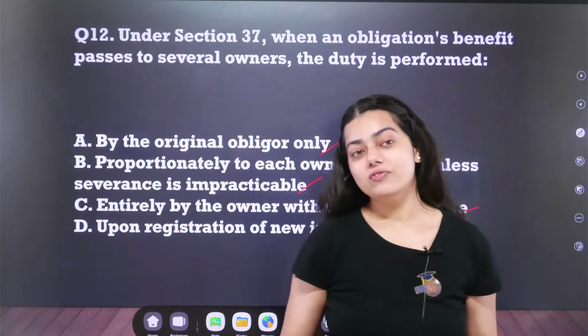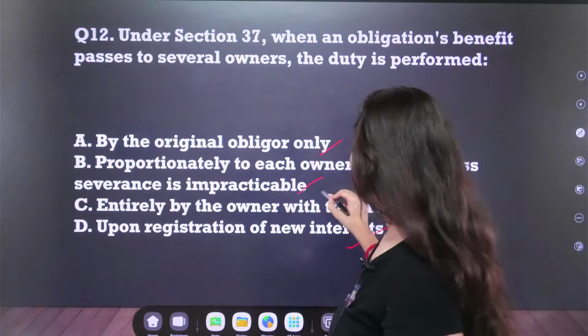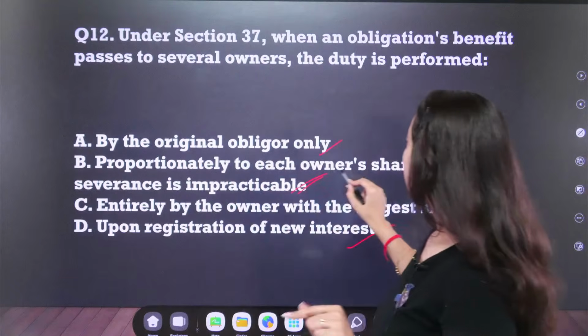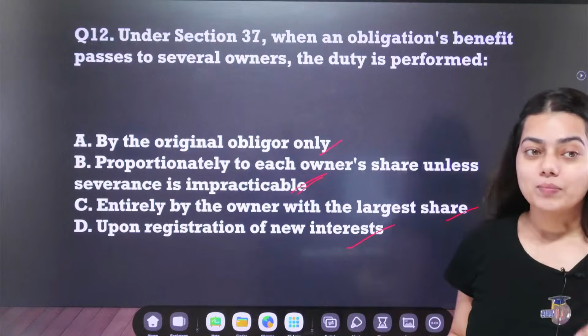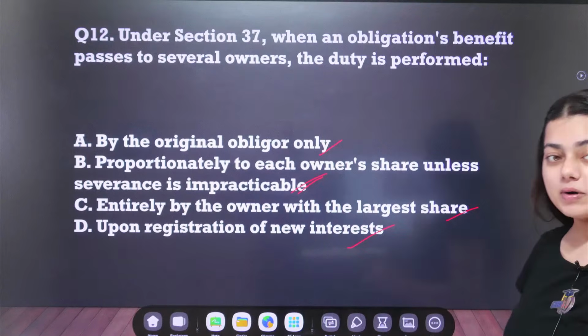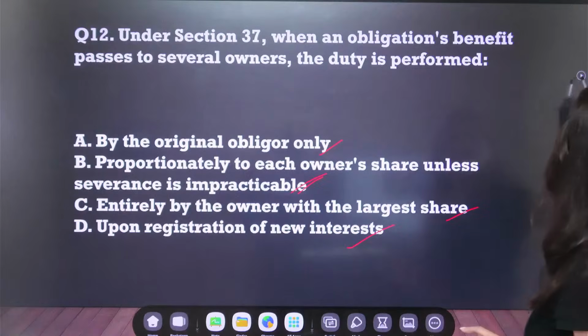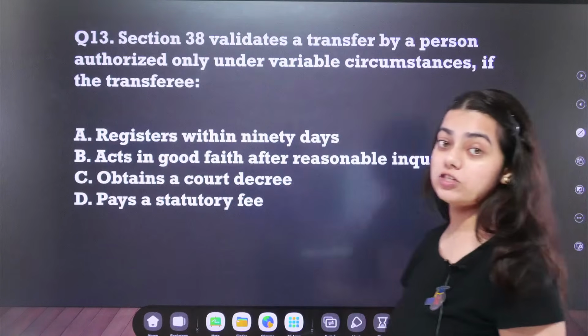Question number 12, your correct answer will be option number B, proportionately to each owner's share unless severance is impracticable. Okay, Ratnakar Yadav, you are correct. Deepak Suroha, you are also correct. Let us move forward now without wasting any more time.